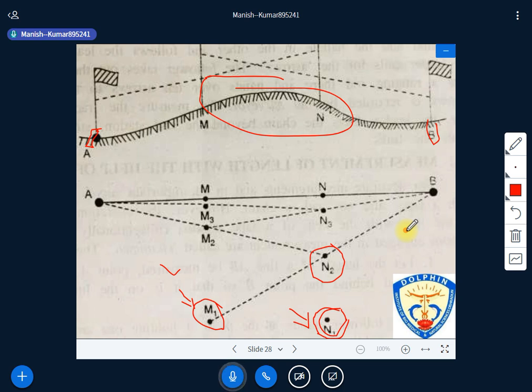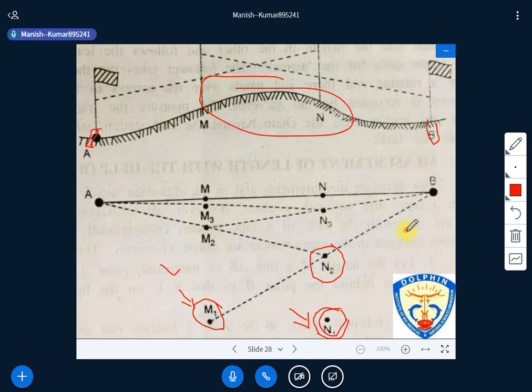Is it clear? Second stage, do you understand that?